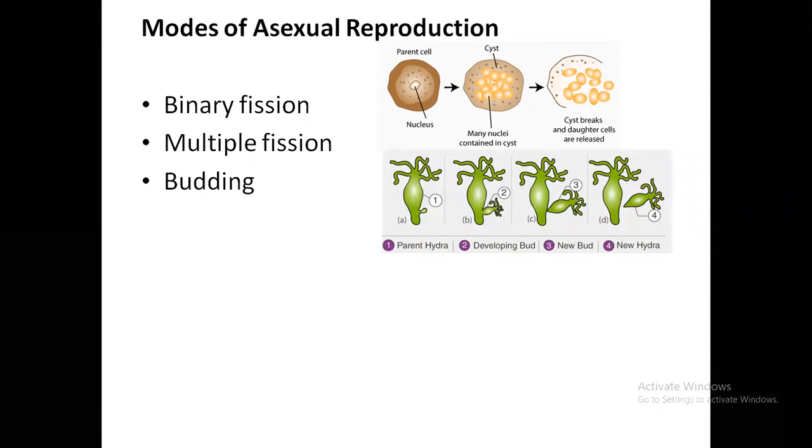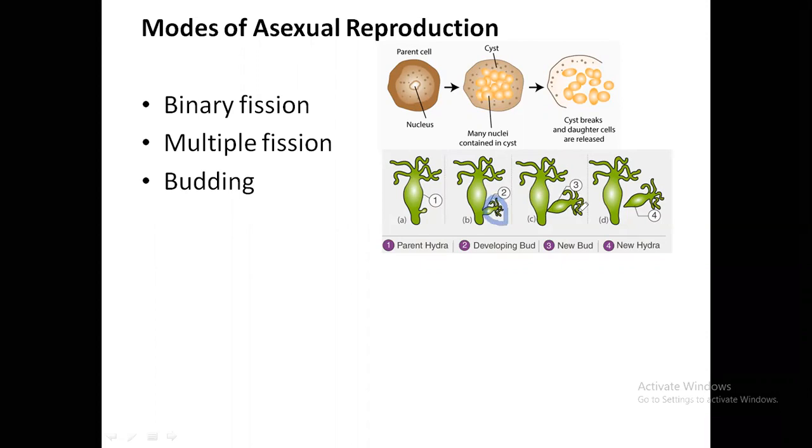Bud means a small outgrowth or small extension, generally from the vegetative part, not the reproductive part. Remember, in budding, reproductive parts are not involved. So here you can see in case of Hydra, this example is mentioned here. Hydra will develop a small bud, a small extension outgrowth. Now that bud slowly starts to develop into a small Hydra, a miniature Hydra.